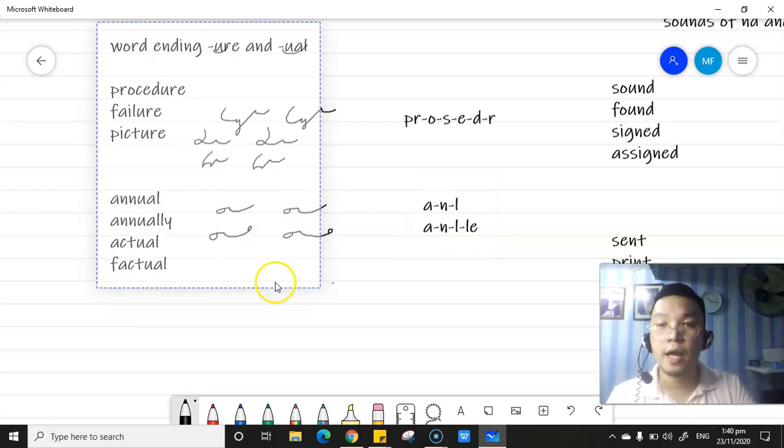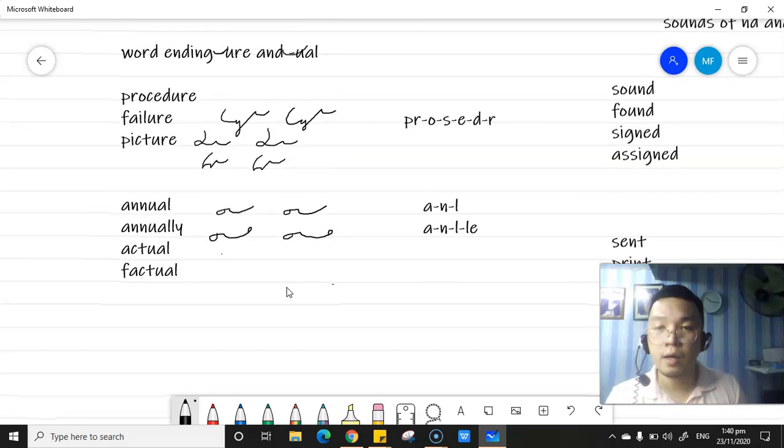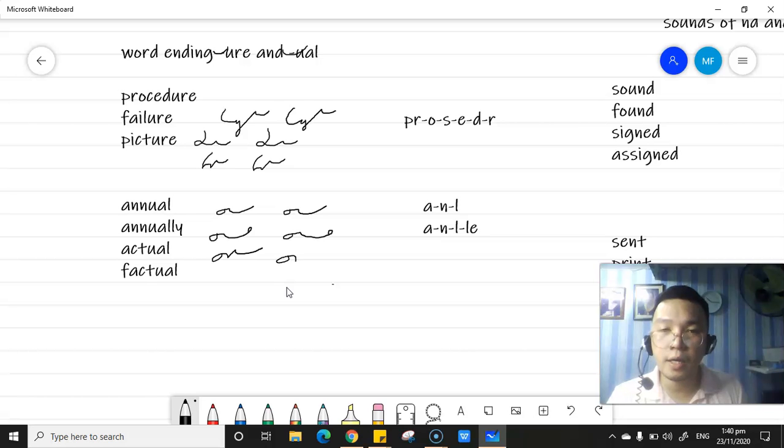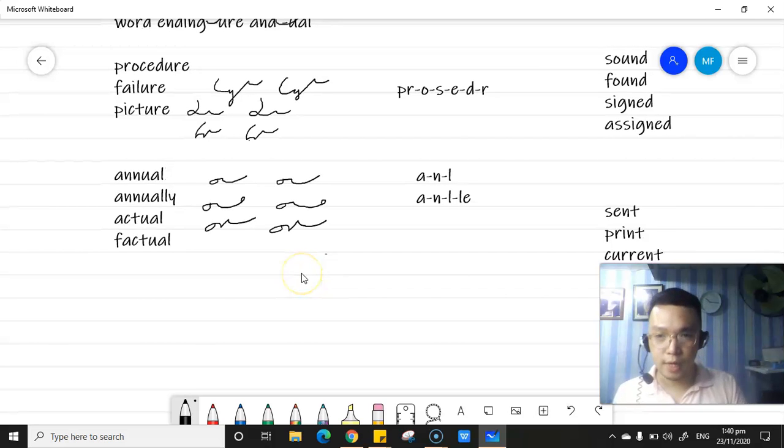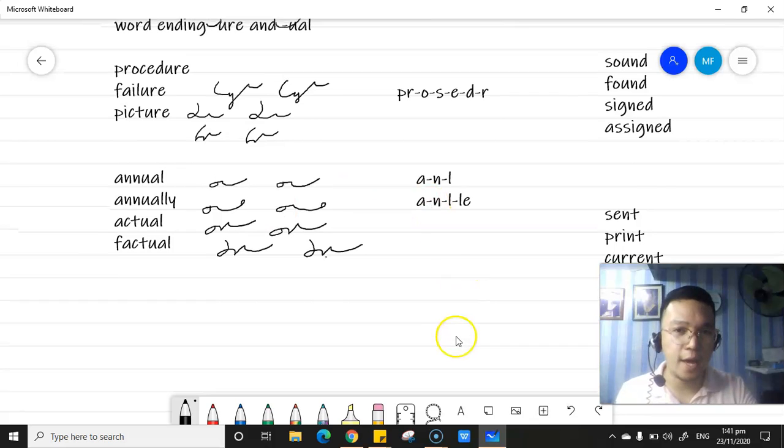Okay. So let's have the word actual. We have the AKT "wal" for actual. So let's have the word factual. FAKT "wal" for factual. FAKT "wal" for factual. Okay, are we good?